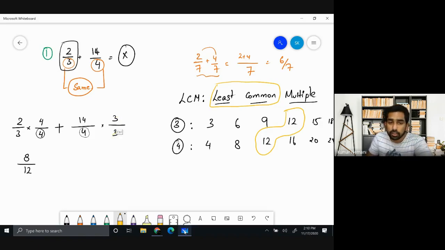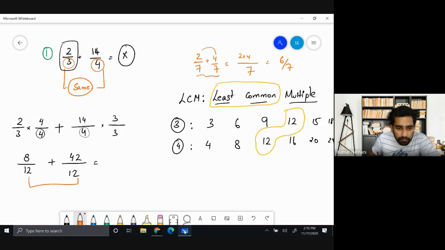So that's the reason I chose the number 3. Now, I just have to add. What is 4 times 3? 12. And 14 times 3 is 42. So now, both the denominators are the same. When both the denominators are the same, you can simply add the numerators and you're going to get 50 over 12.